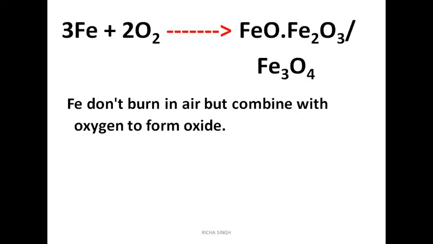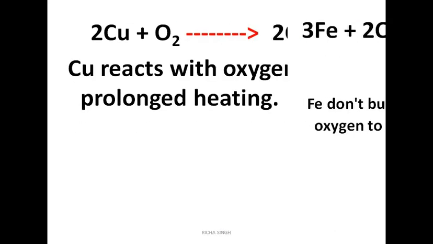Next is iron. Iron doesn't burn in air, but it combines with oxygen to form FeO.Fe2O3, that is iron 2 and 3 oxide, or it can form Fe3O4, that is ferroso-ferric oxide. Okay, so it is not burning, it is just combining to form iron oxide.